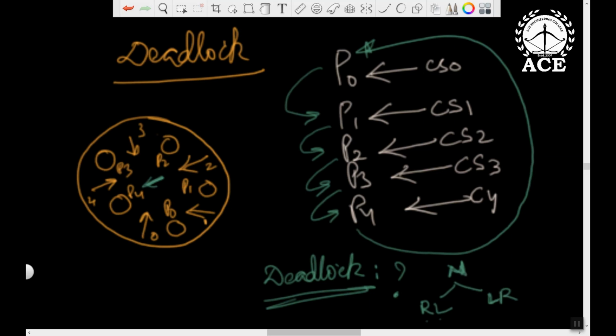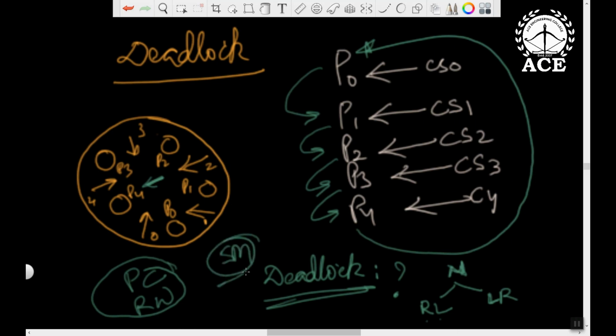Like that, we can use additional semaphores to overcome the problem. Take this as an assignment, because I have discussed the solutions of producer-consumer and reader-writer using semaphore. Following the same guidelines, you can follow the solution in the textbook and also the handout which I am giving. Based on that, you can see how the problem of deadlock can be overcome in dining philosophers using additional semaphores. So this could also be a simple 5-mark problem for your exam.